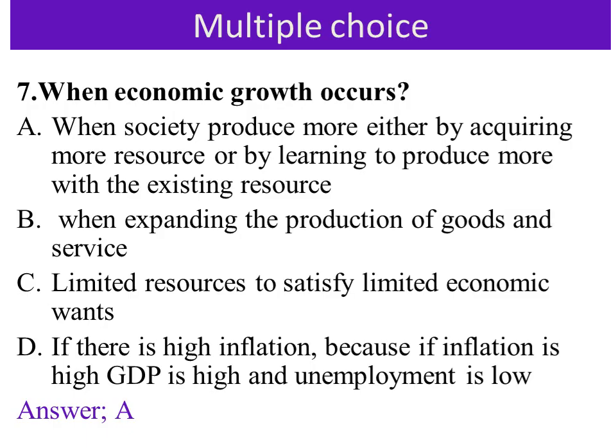B. When expanding the production of goods and services. C. Limited resources to satisfy limited economic wants. D. If there is high inflation, because if inflation is high, GDP is high and unemployment is low. This is one economic principle. The answer is A. When society produces more, either by acquiring more resources, for example natural resources like oil, or by learning to produce more with existing resources, for example by using technology.